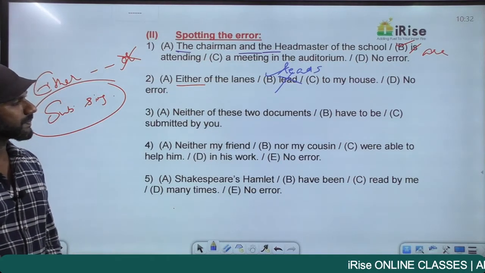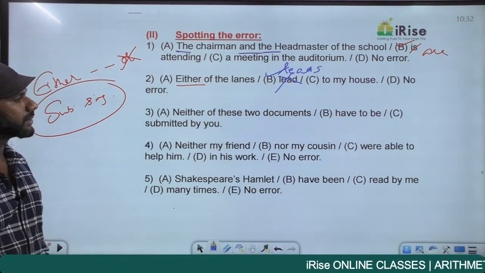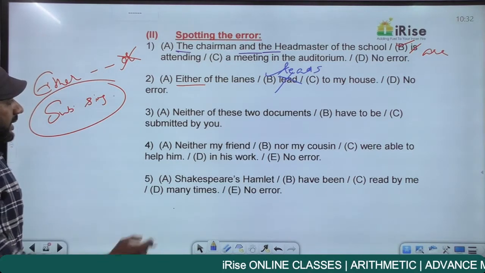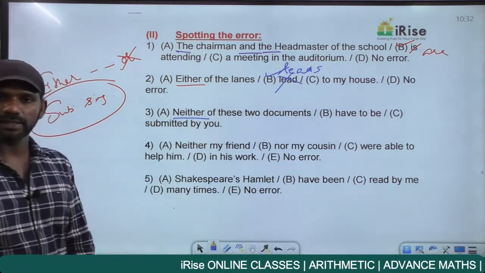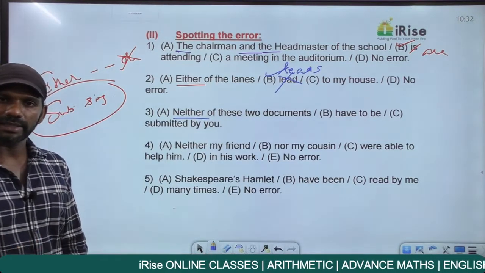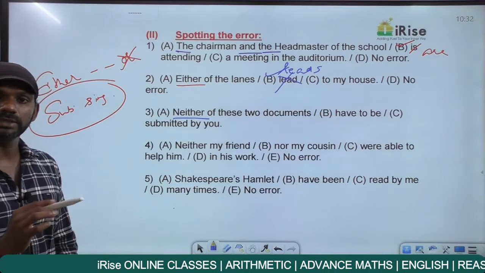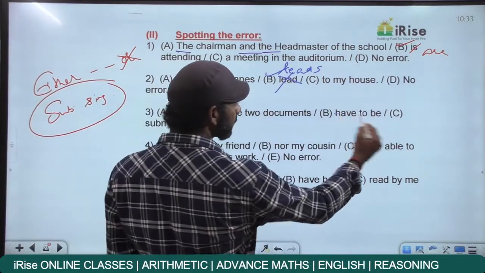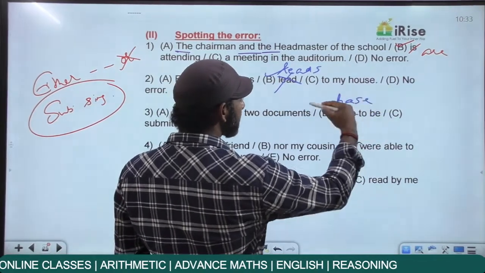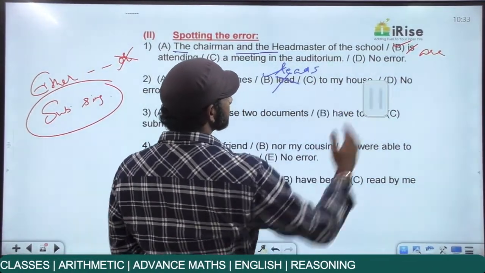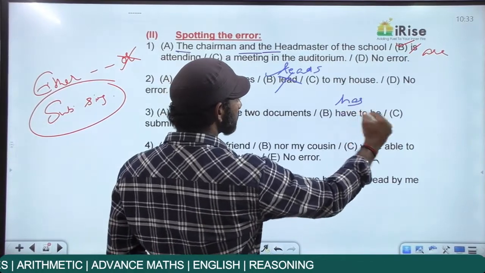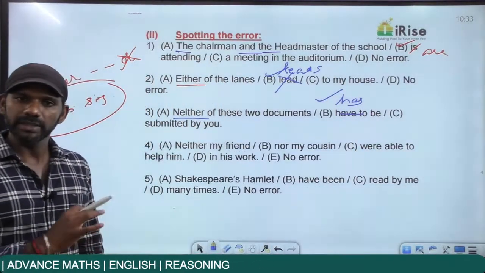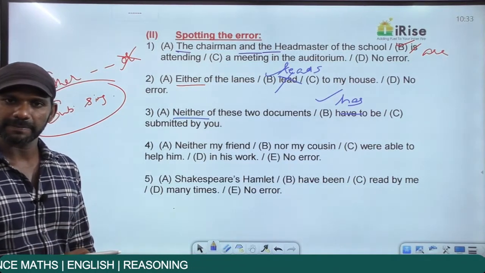Come on, next one. Neither of these two documents have to be submitted by you. The same rule. Neither is there, nor is not there. Neither without nor, either without or. The subject is singular. The verb must also be singular. Neither of these two documents have is incorrect here. It must be has to be submitted by. Neither of these two documents has to be submitted by you. Therein this statement is in part B.